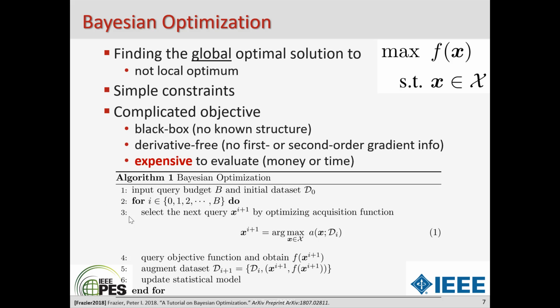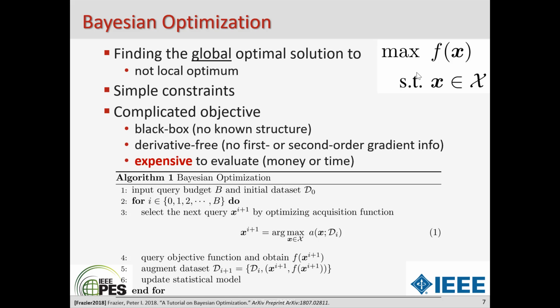I'm going to switch gears a bit and introduce Bayesian optimization. Bayesian optimization aims at finding the global optimal solution to a very special form of optimization problem. The most interesting feature is about the objective f of x. The f of x function is usually like a black box. Sometimes we don't even know the analytical form of f of x. And f of x is expensive to evaluate in terms of money or time. So the ultimate goal here is that we want to find the global solution using as few queries of the f of x function as possible.